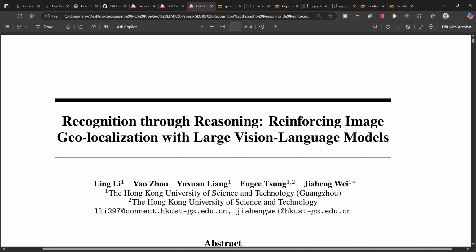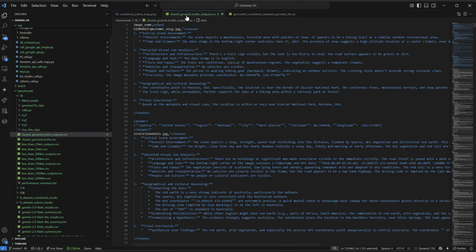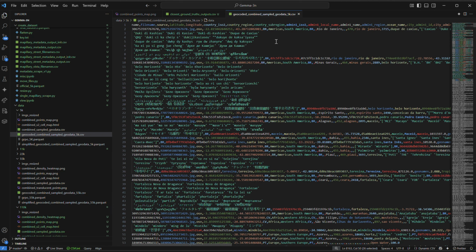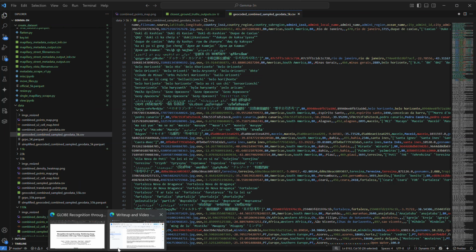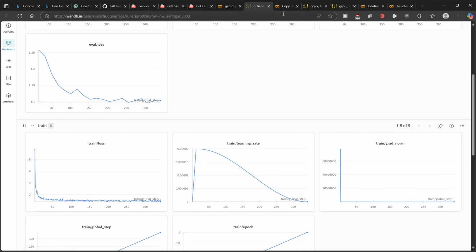Our approach was to fine-tune Gemma3n using Unsloth. First, we would create a diverse dataset by pulling images from various sources and augmenting them with geocaptions from the closed LLMs. We also made a reverse geocoder to add precise geographic labels from multiple open source databases. And then as you can see here, during our training, we used a rank of 64 and a LoRA alpha of 128 to try and get the fine-tuning to teach the model as much as possible. It worked pretty well as the loss converged.